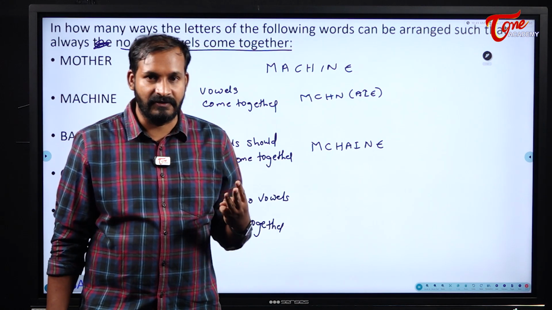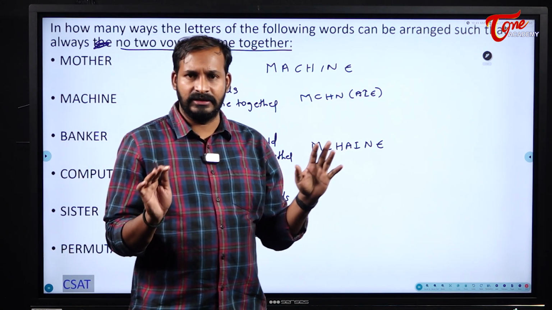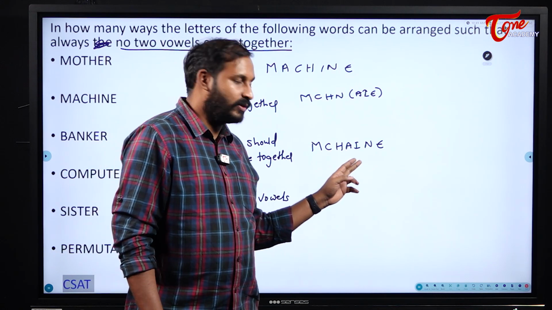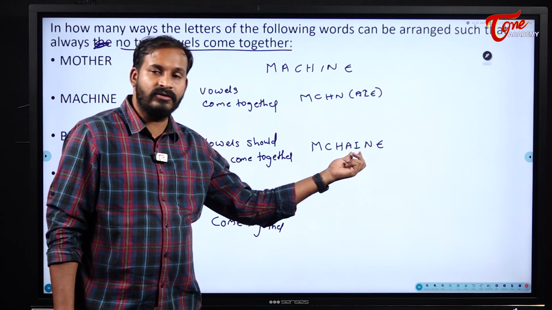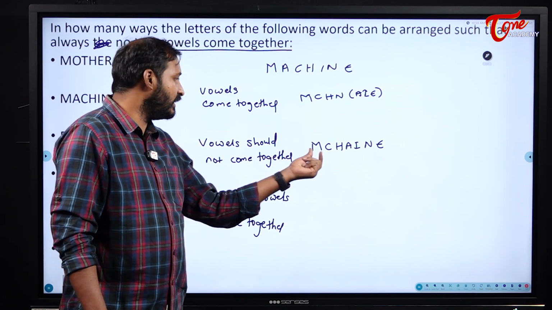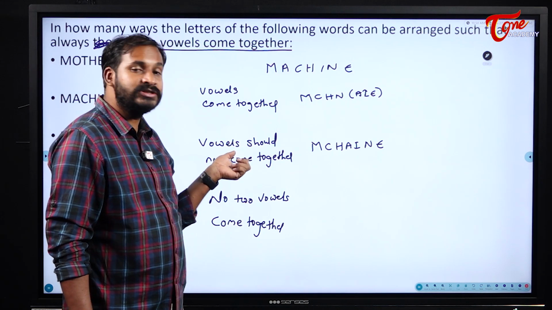See, actually there are 3 vowels, and in that only 2 are coming together. There is no wrong in that. 2 can come together, but this case comes under vowels not coming together. Why? Because all the 3 are not together, right? So this will be considered under vowels should not come together.